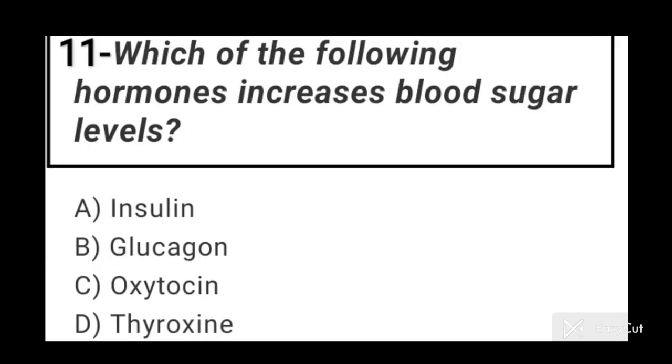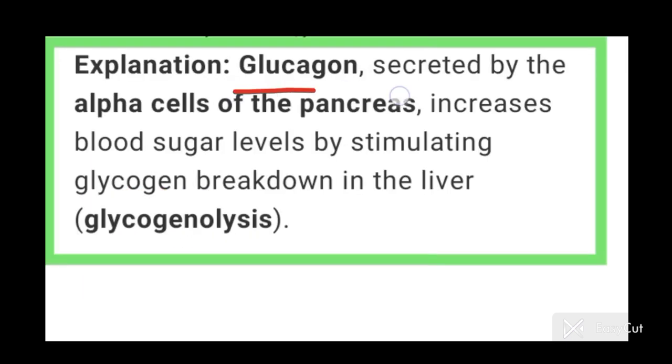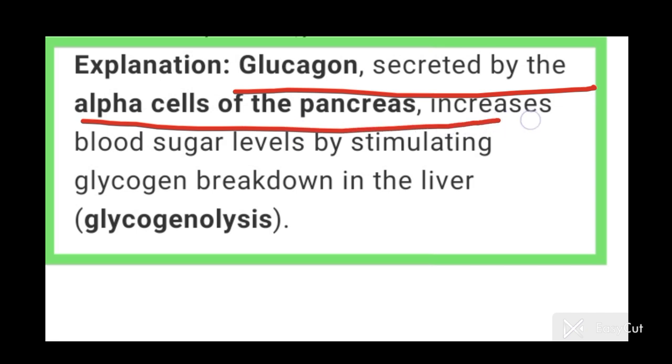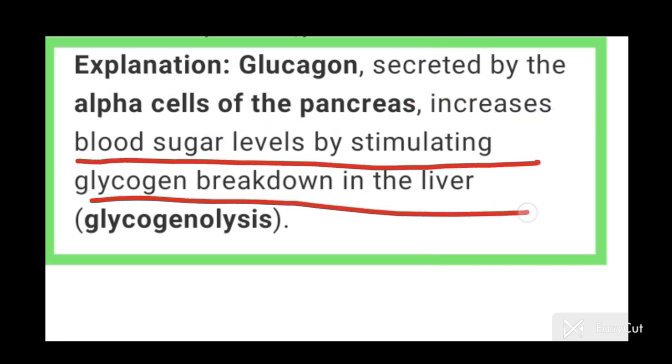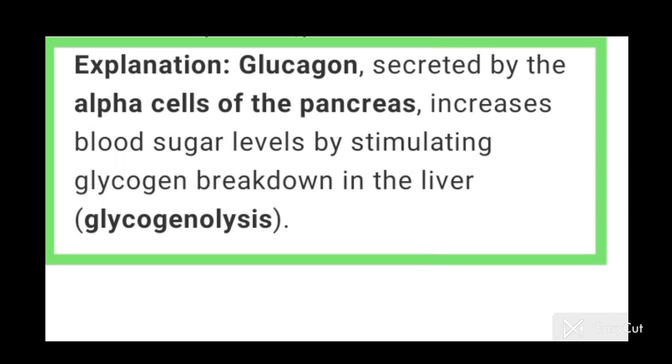Now come to question number 11. Which of the following hormones increases blood sugar level? Answer is option B. Glucagon increases blood sugar level. Glucagon secreted by the alpha cells of the pancreas increases blood sugar level by stimulating glycogen breakdown in the liver. And the breakdown of glycogen in the liver is glycogenolysis.